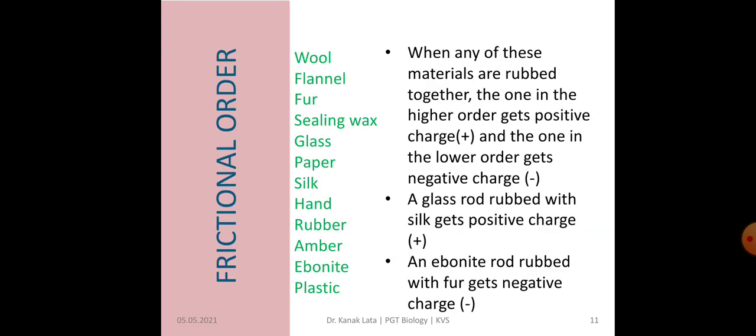Now it is about the frictional order of different objects like wool, flannel, fur, sealing wax, glass, paper, silk, hand, rubber, amber, ebonite and plastic. So when any of these objects are rubbed together, then the one in the higher order gets positive charge and the one in the lower order gets negative charge. Thus according to this frictional order, a glass rod acquires positive charge when rubbed with silk and an ebonite rod acquires negative charge when rubbed with fur.